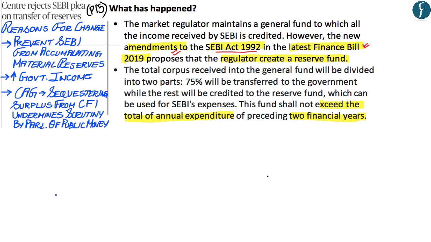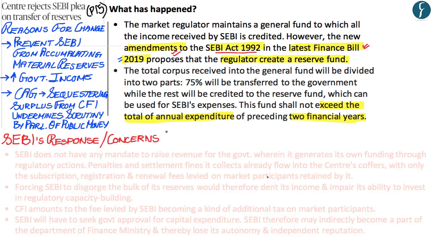Now these are the 3 main reasons as to why the Government of India intends for new amendments to the SEBI Act of 1992 under the latest Finance Bill of 2019. However, what has happened is that SEBI, or the Securities and Exchange Board of India, has raised strong concerns. Now there are 2 main concerns which have been raised by SEBI. First, that it will affect the autonomy of SEBI itself. And secondly, SEBI has also said that this new proposal of the Government of India will hamper its ability to function as a regulator of the securities market.